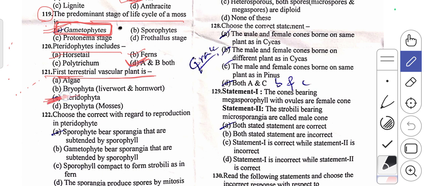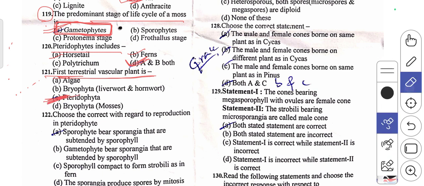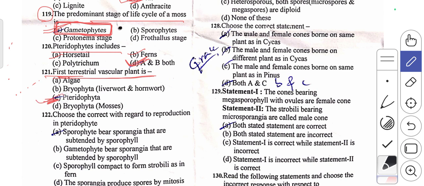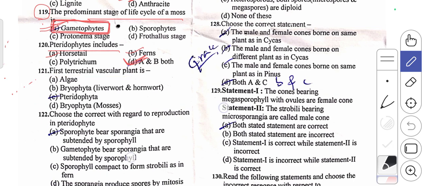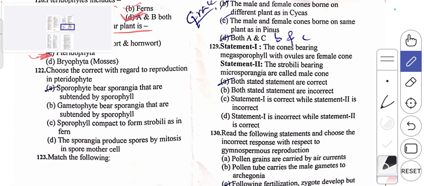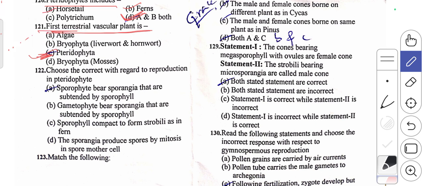It is a direct question, where pteridophytes are considered as the first terrestrial vascular plants.